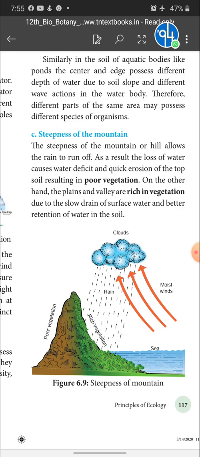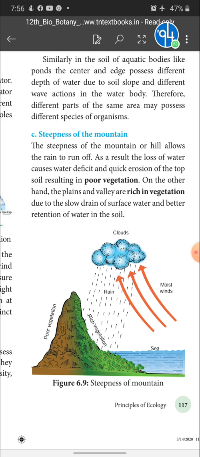But the steepness of a mountain cannot retain the rainwater. The rainwater runs off. That is why it cannot retain the water, and the water cannot enter or percolate into the soil. So, the vegetation will be poor. So, that is what is discussed here. The steepness of the mountain or hill allows the rain to run off. As a result, the loss of water causes water deficit and quick erosion of the topsoil, resulting in poor vegetation.